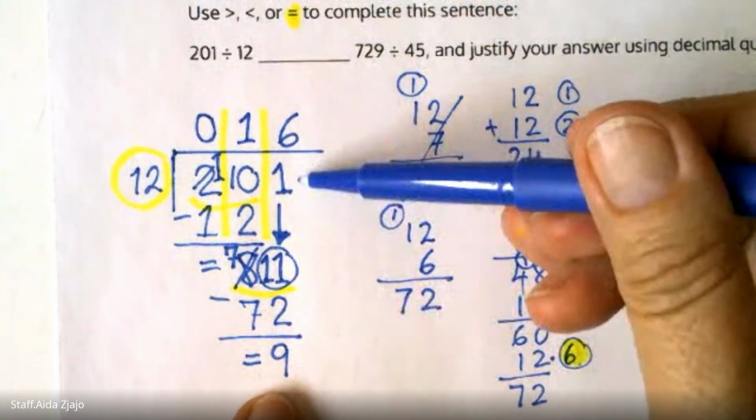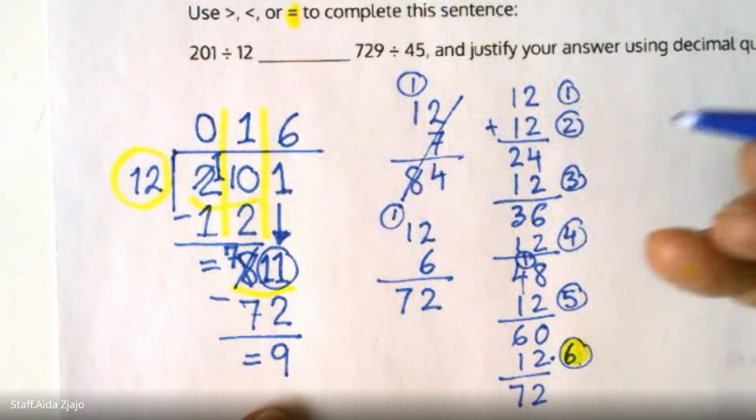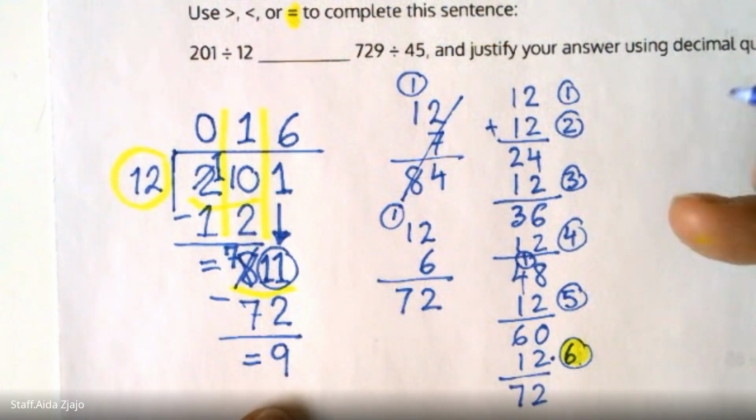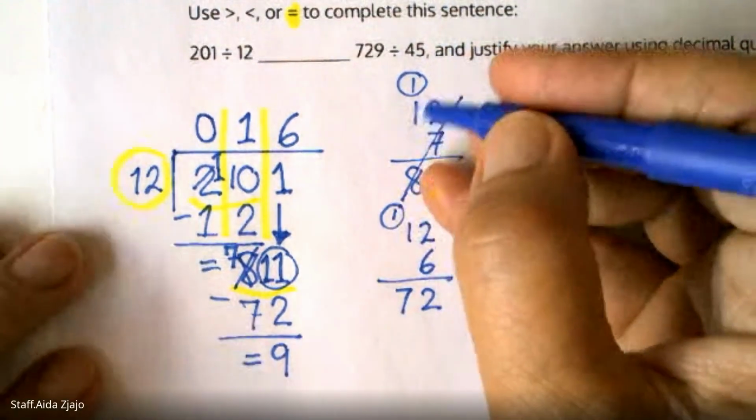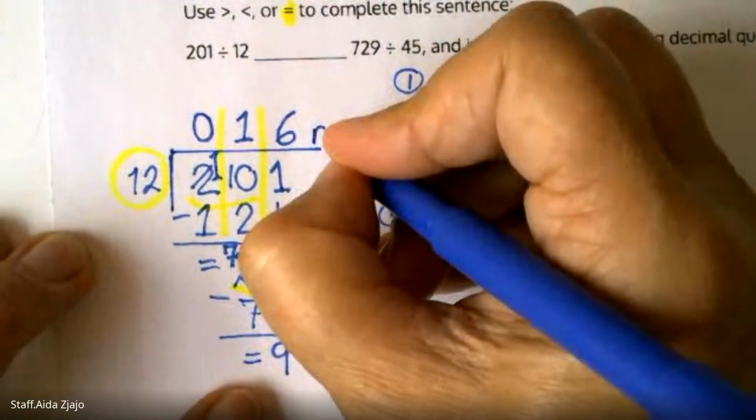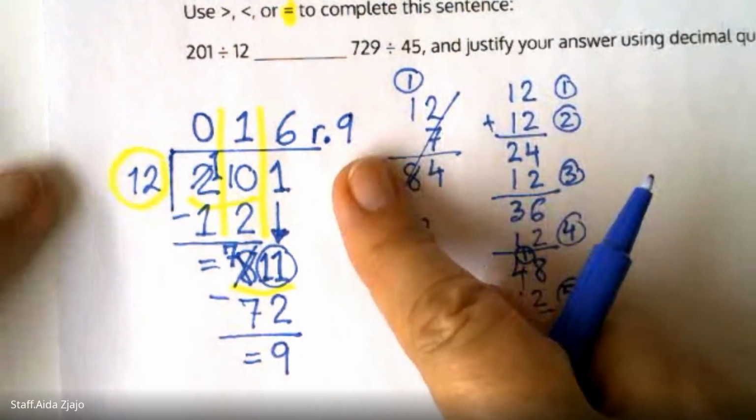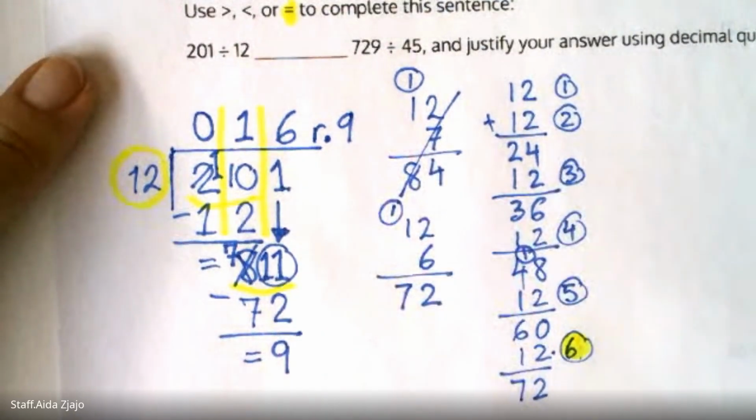You don't have any more numbers. You used all the digits in the standard algorithm. So this answer could be 16 remainder 9. That is 4th grade. In 5th grade, they will say show the remainder as a fraction.